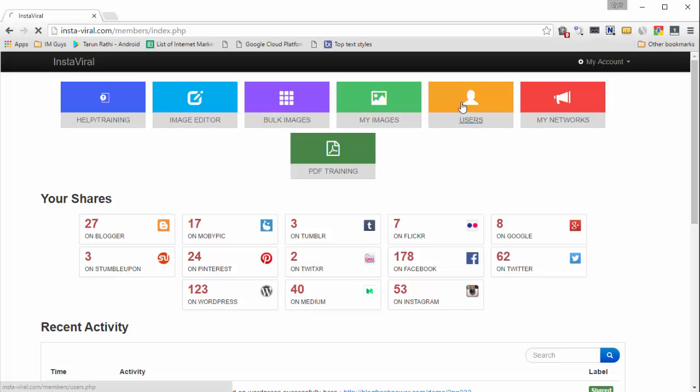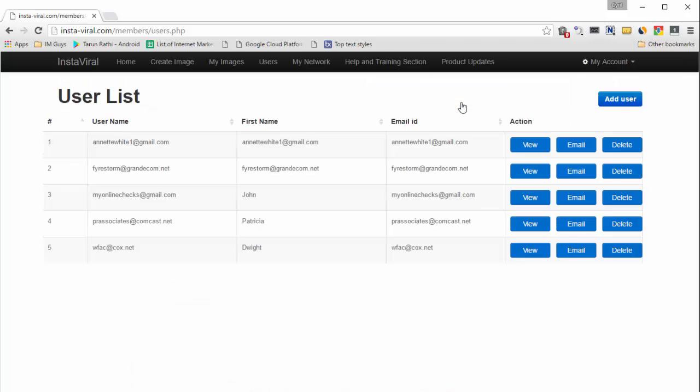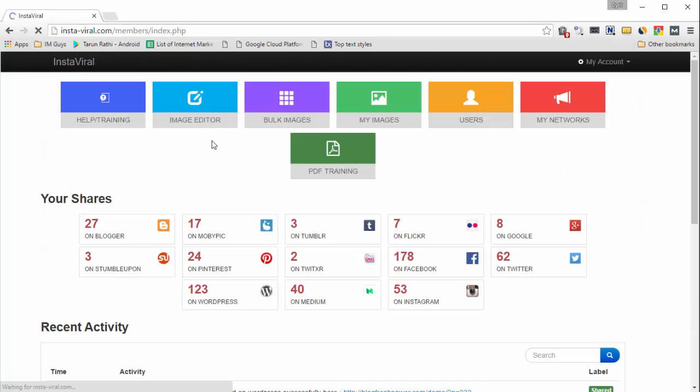Then finally, in Users, if you have a VA or a team, you can add them to the user list, and the team members will be able to access your account without you having to give them your password, and they'll be able to post the images on your behalf. That's of course available only for pro users who have the agency license, which allows you to give your VA access. So this is another feature supported by Instaviral.